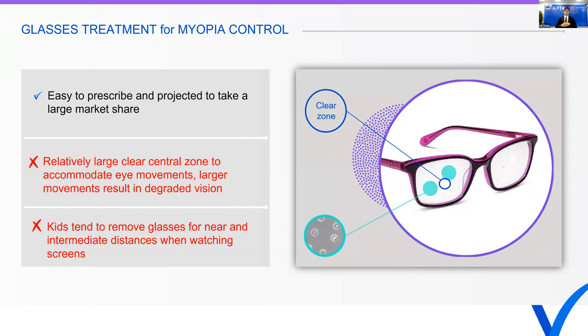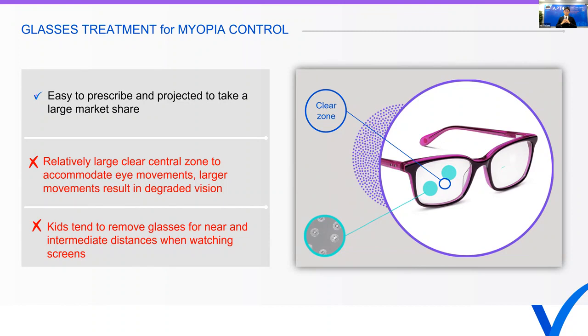But there are two inherent disadvantages to using glasses. The first one is that in order to accommodate the eye movements, a relatively large area is kept clear with no therapeutic effect. And this limits the therapeutic effect, because it's quite large. And when the kid is looking away, moving his eyes more than the central vision area, which is around 9 millimeters, he starts to see degraded vision.